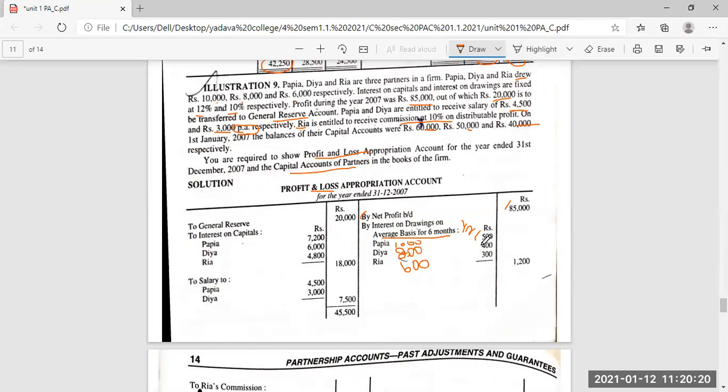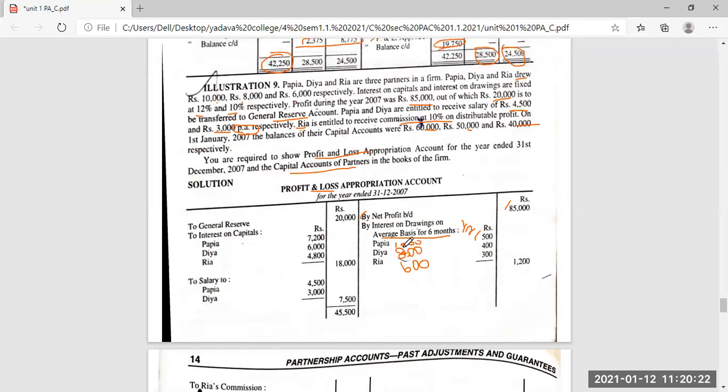So girls, notice all these things. Interest on drawings, each and every problem has different concepts. So please try to understand the problem and do it. Okay. So 1,200. Then they asked to calculate 20,000 should be transferred to general reserve. So to general reserve 20,000.